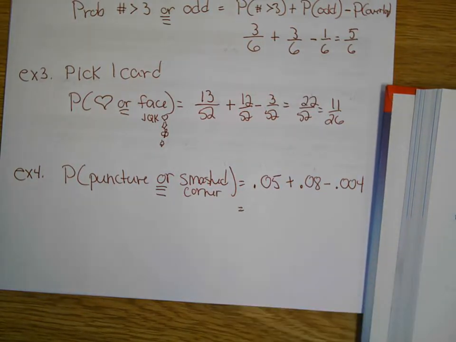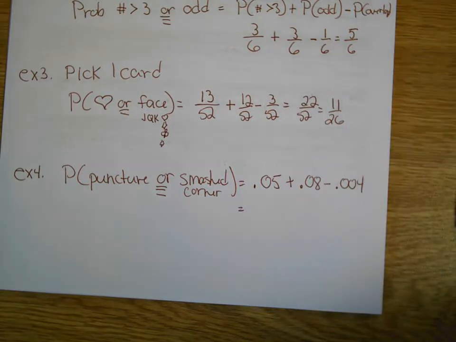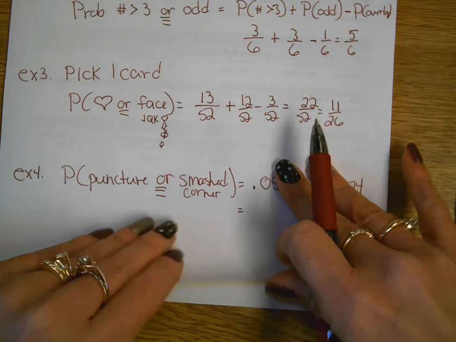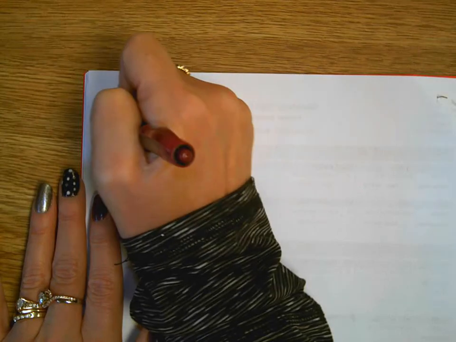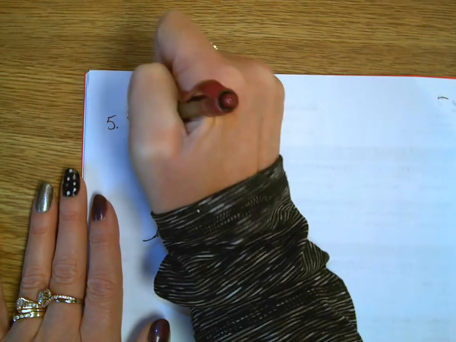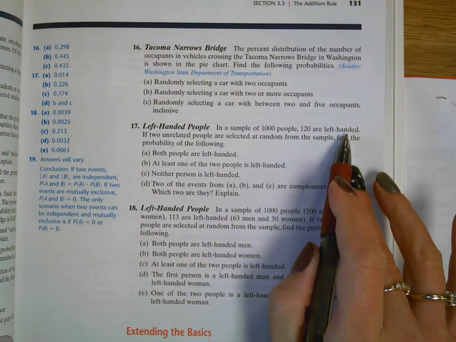Okay. And then our last one is a throwback to section 3.2. You will find these in this section also. So number 5 is going to be number 17 from the book, which has 4 parts to it, but it says in a sample of 1,000 people, 120 are left-handed.